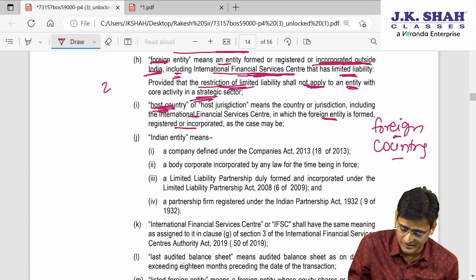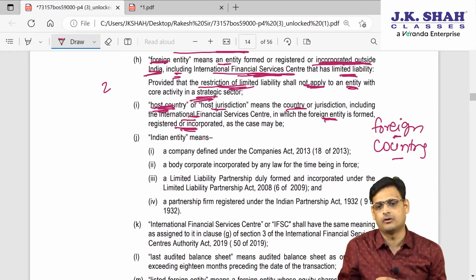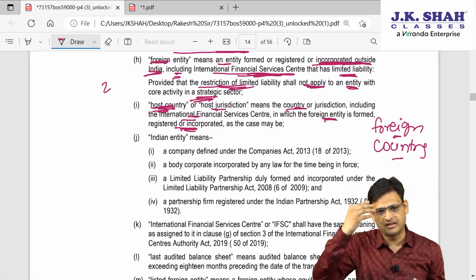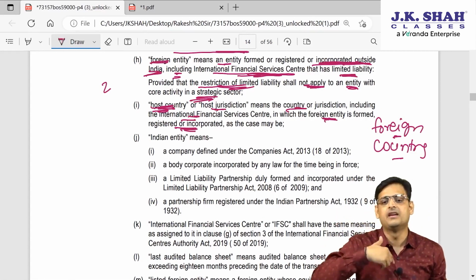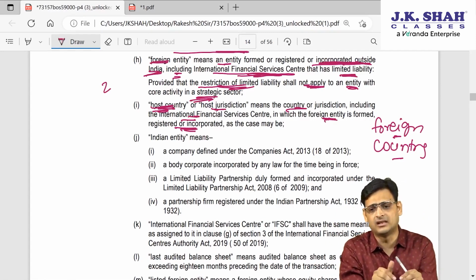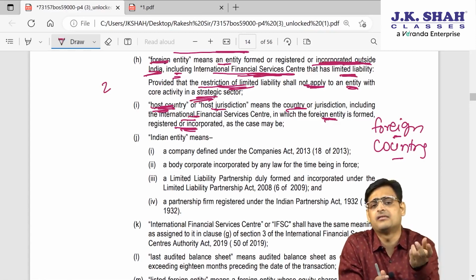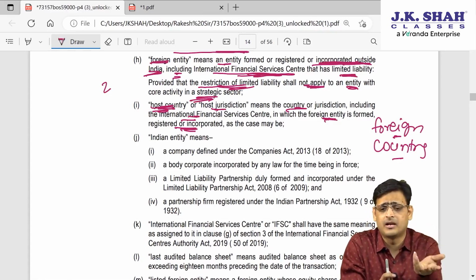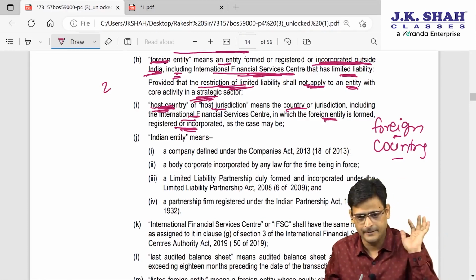So a host country means a country, including IFSC, in which the foreign entity is registered or incorporated. Microsoft is registered in the USA, so the USA is the host country when I am making an investment in Microsoft. But IFSC, even though it may be in India, will still be covered under host country, because IFSC is treated as if it is outside India.